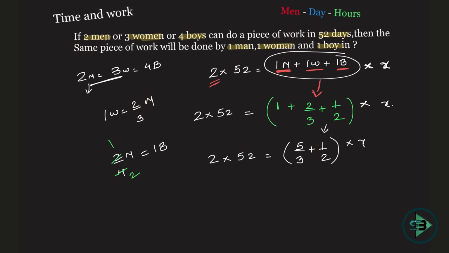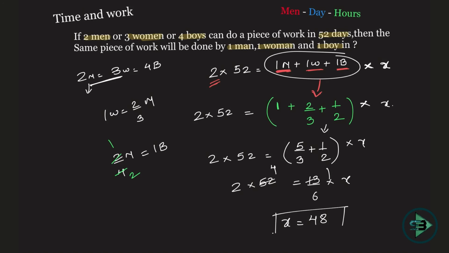Let's just solve this. 5 into 2 is 10. 10 plus 3 is 13. 13 upon 6 into X is equal to 2 into 52. Okay, 13 ones are 13, 13 fours are 52. Now what is left? 4 into 2 is 8. 8 into 6, X is equal to what? It is 48, and that is your answer.